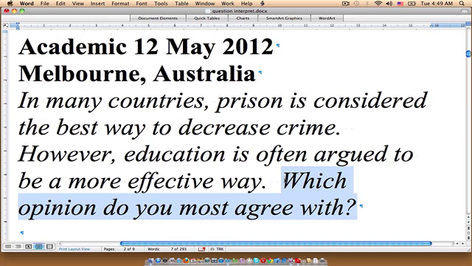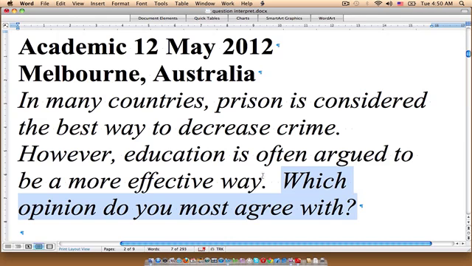So basically, you would be choosing one side. Maybe you believe that prison is the best way to decrease crime in society, or you might feel that education is the best way to decrease crime in society. So choose one of those sides and then show support for that side. And that's the entire essay right there.